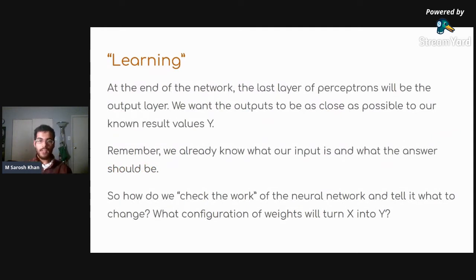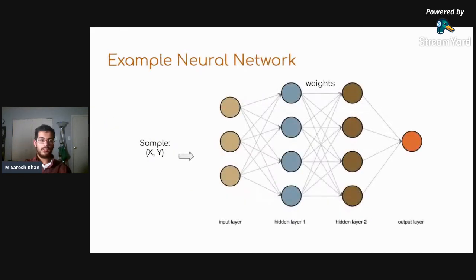At the end of the network, the last layer of perceptrons will be the output layer. We want the outputs to be as close as possible to our known results y. We want our network to, at the end, be giving us the outputs of our data. Remember, we already know what our input is and what the answer should be. So how do we check the work of a neural network and tell it what to change? What configuration of weights will turn x into y?